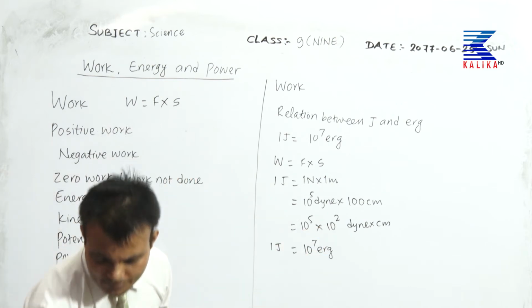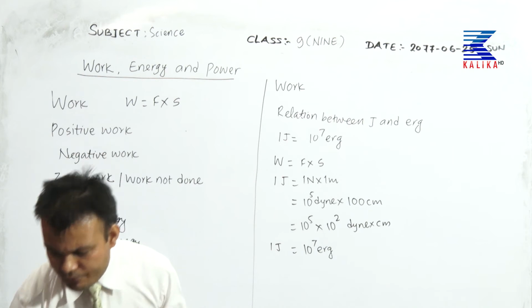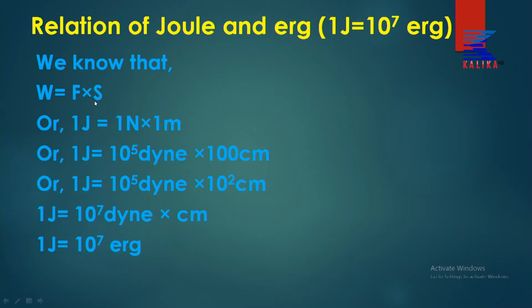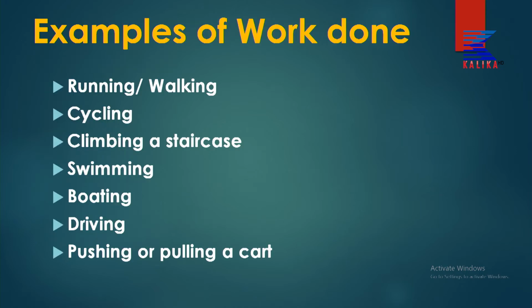The same thing is given on my screen as well. Have a look. W equal to F into S, 1 J equal to 1 Newton, 1 meter, 1 J equal to 10 to the power 5 dyne into 100 centimeter. Therefore, 1 J equal to 10 to the power 7 erg. That's done.